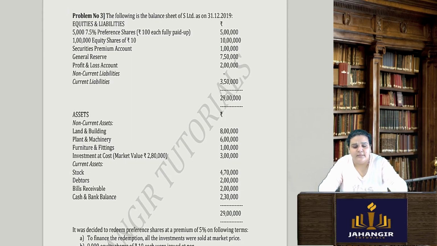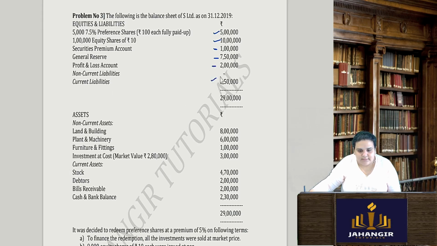Alright, now moving to the next problem. Problem number 3. The following is the balance sheet of S Limited as on 31st December 2019. 7.5% preference shares of rupees 100 each fully paid up. Equity shares are 1 lakh of 10 rupees each, so 10 lakhs. We have securities premium account. We have general reserve. We have profit and loss account.